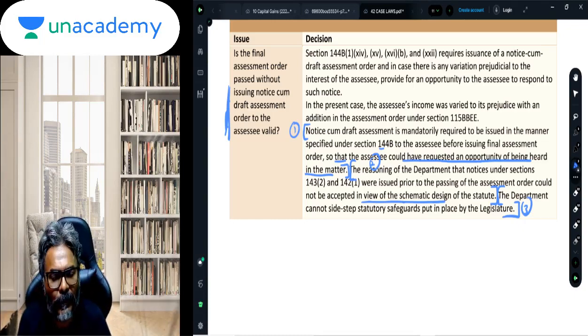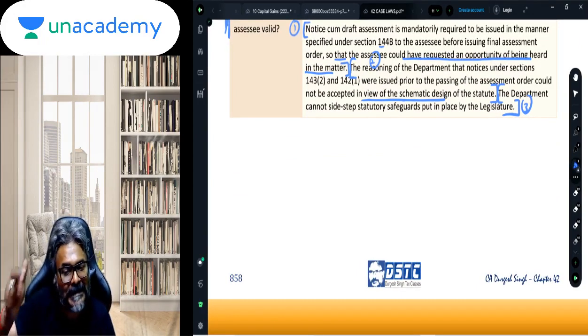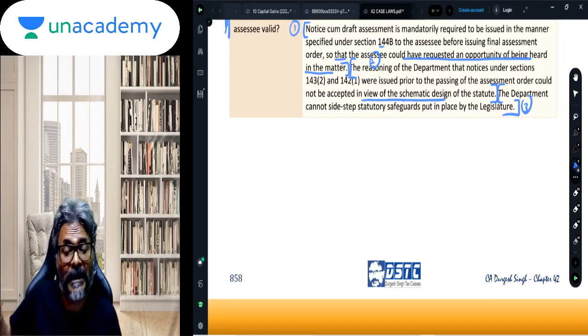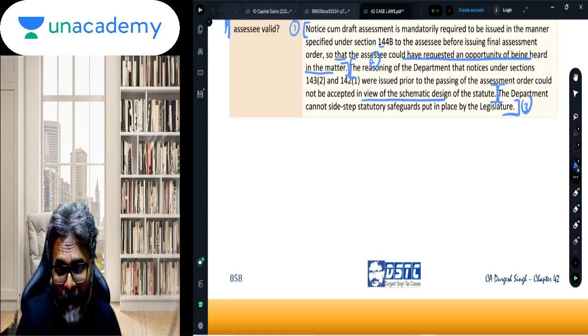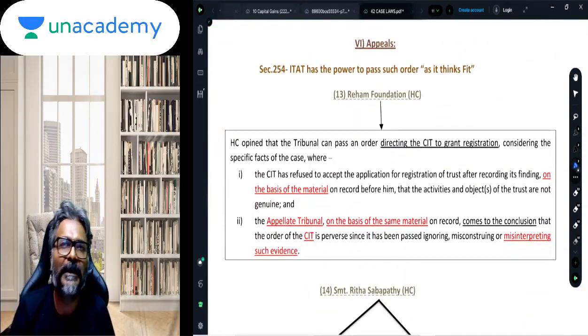So here, point number 2: the reasoning of the department that notices under section 143(2) and 142(1) were issued prior to the passing of the assessment order could not be accepted in view of the schematic design of the statute. The department cannot sidestep the statutory safeguard put in place by the legislature. So, is the draft assessment order mandatory? Yes. Can the department sidestep the statutory safeguard put in place by the legislature? No. And that exactly is the point, students.